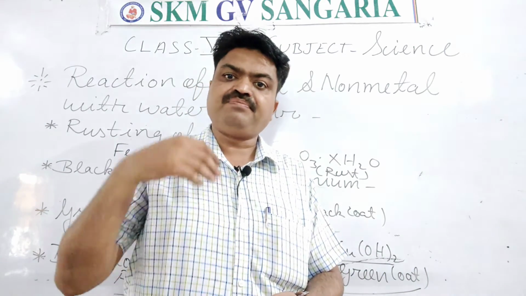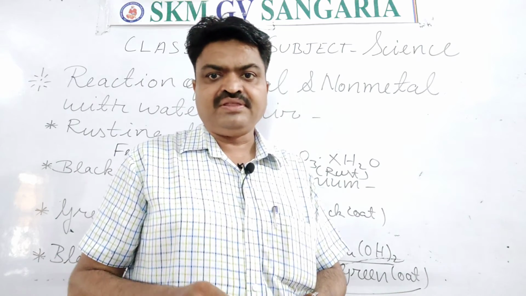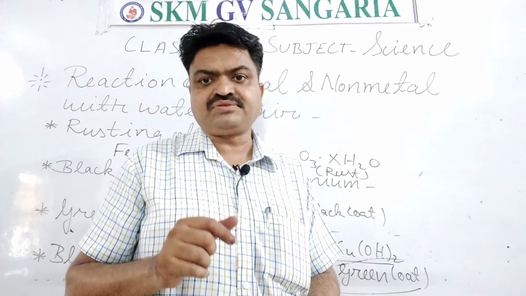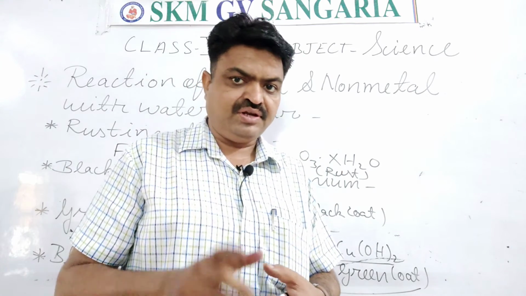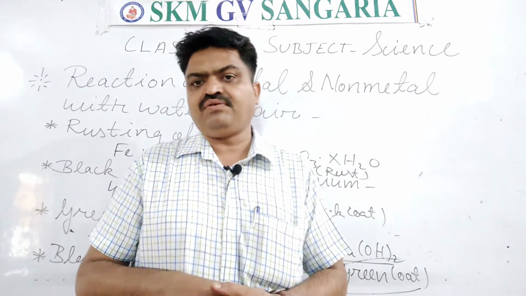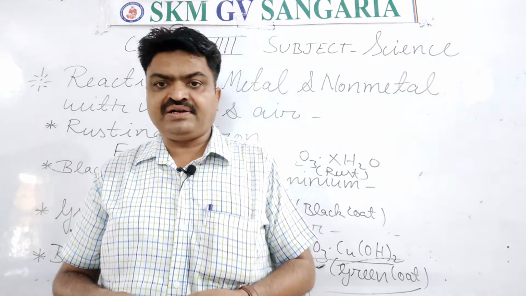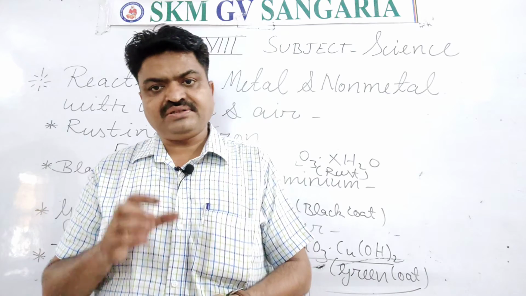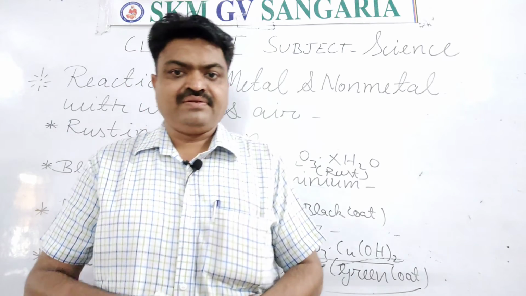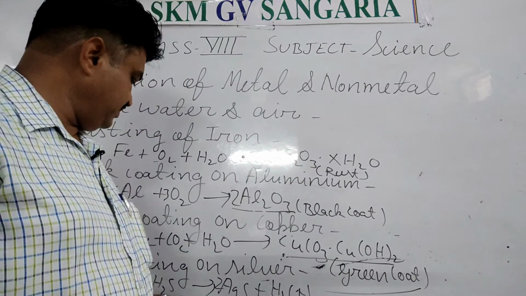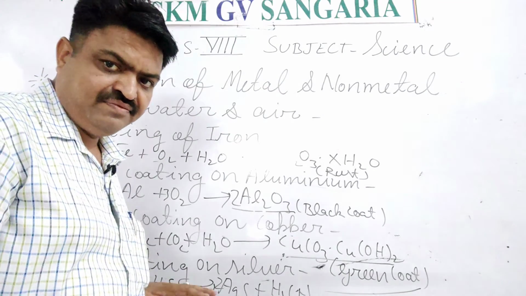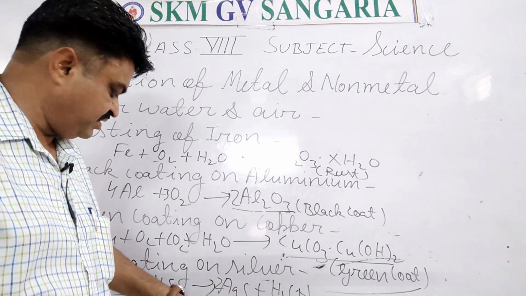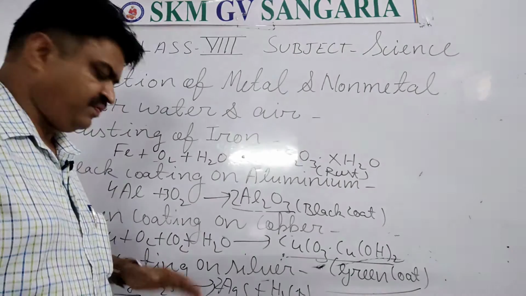But if we put it outside, then it reacts with hydrogen sulfide gas and it forms a black coating on it, due to which the silver ornaments or the silver articles become dull and dark. It is also due to the reaction with air, student, and in the air the gas that makes the dark appearance of silver is hydrogen sulfide.